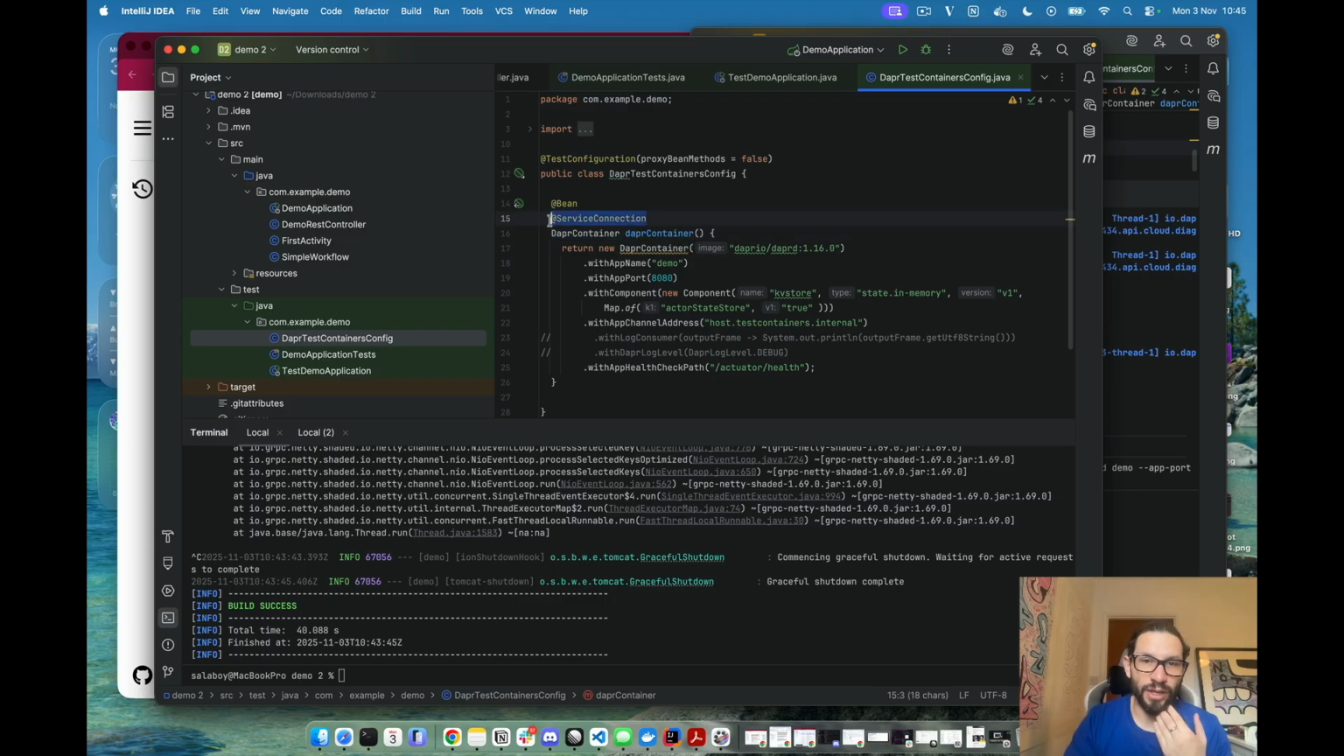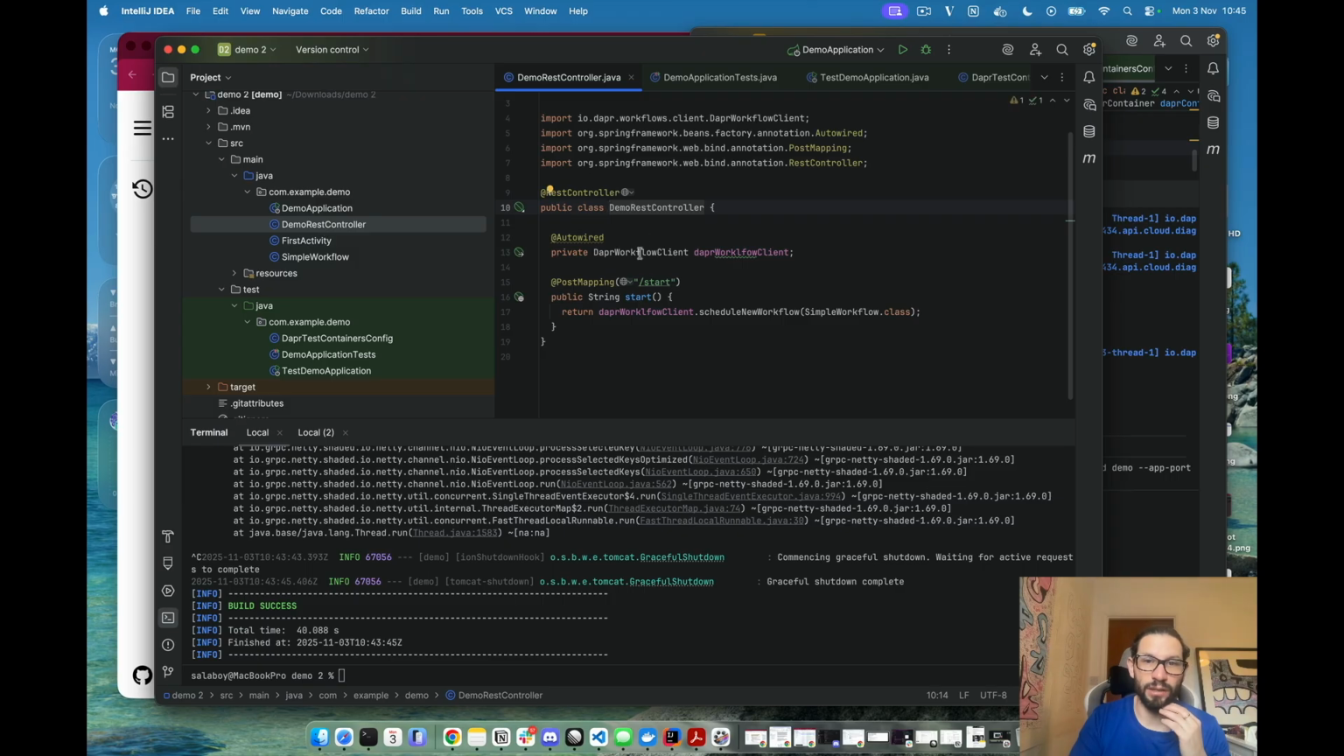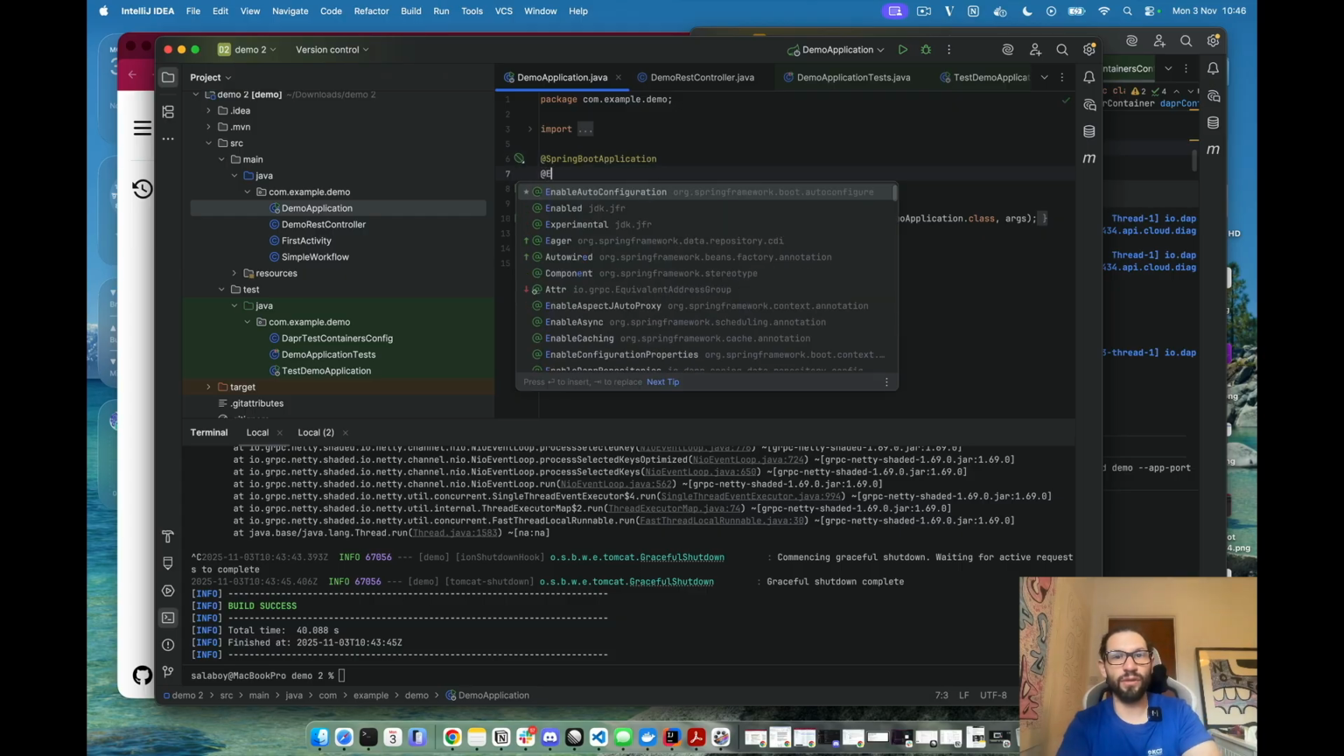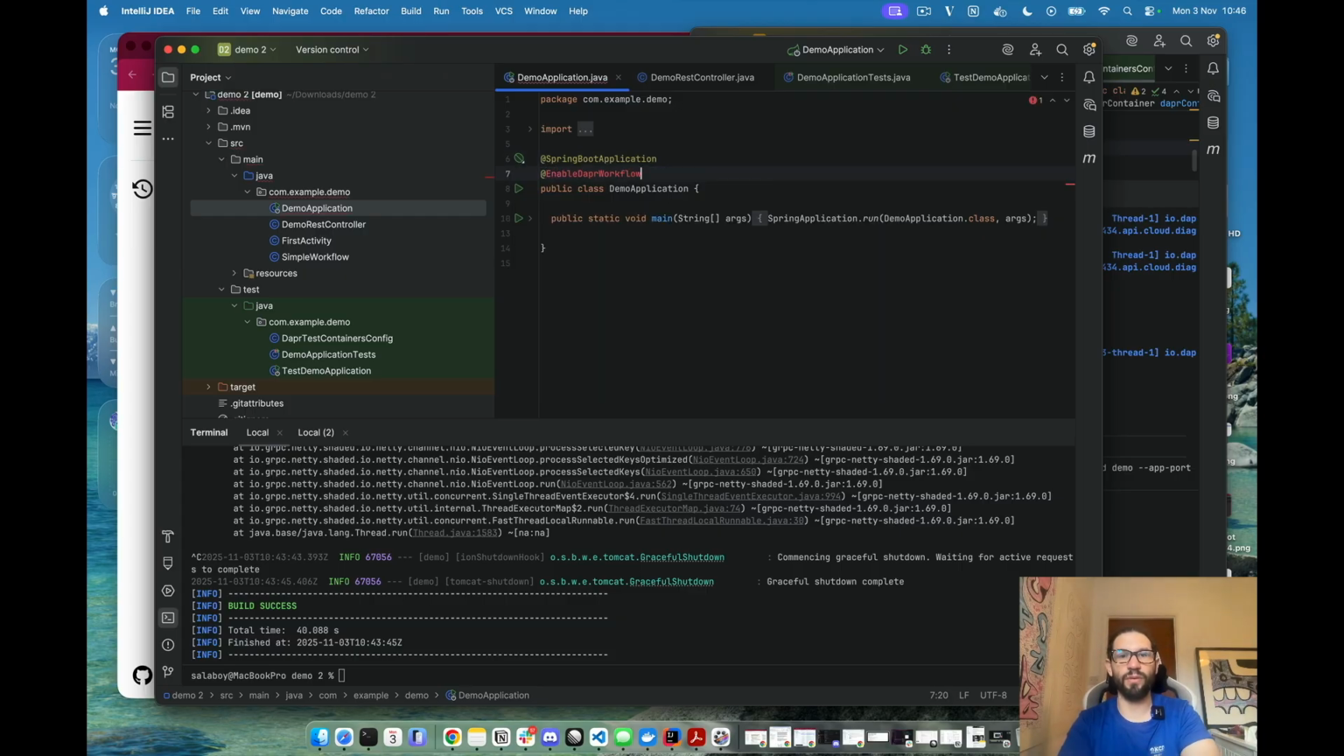This annotation here, service connection, is the one that basically will take all the details about where the sidecar is running and connect everything together to the Dapr workflow client that we are injecting here. So when we start our application and that Dapr container has been started, this Dapr workflow client will connect to that specific instance that is using random ports for testing purposes. So now there is a big difference, and I'm missing something that we need to do here at the Dapr application, which is to use this annotation, enable Dapr Workflows.